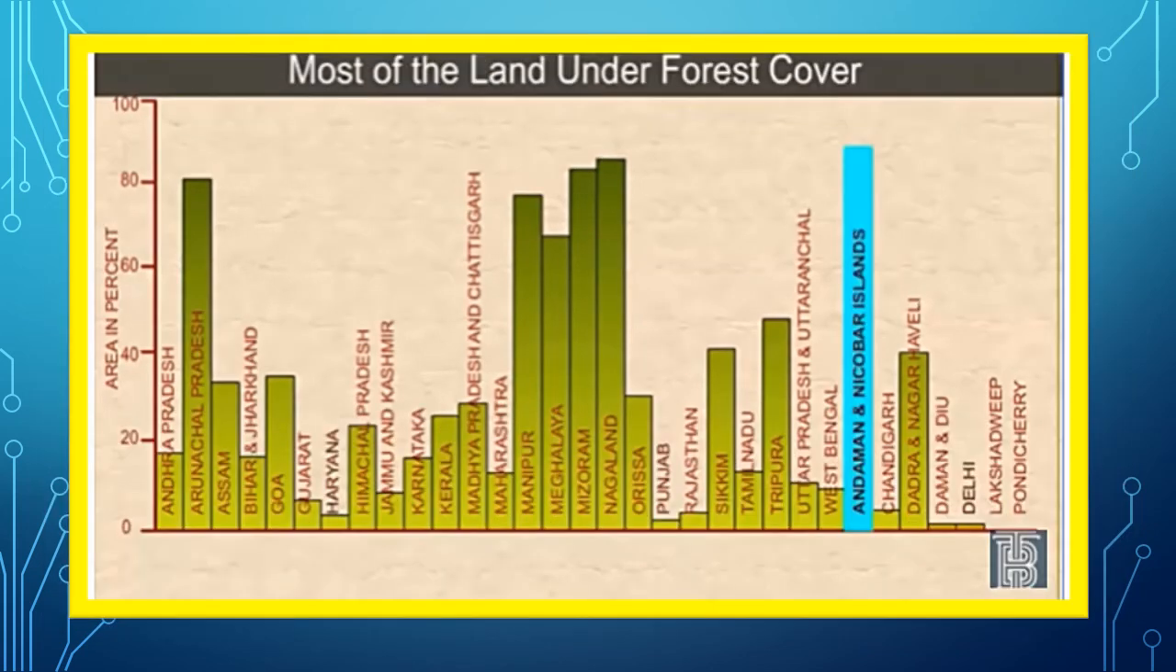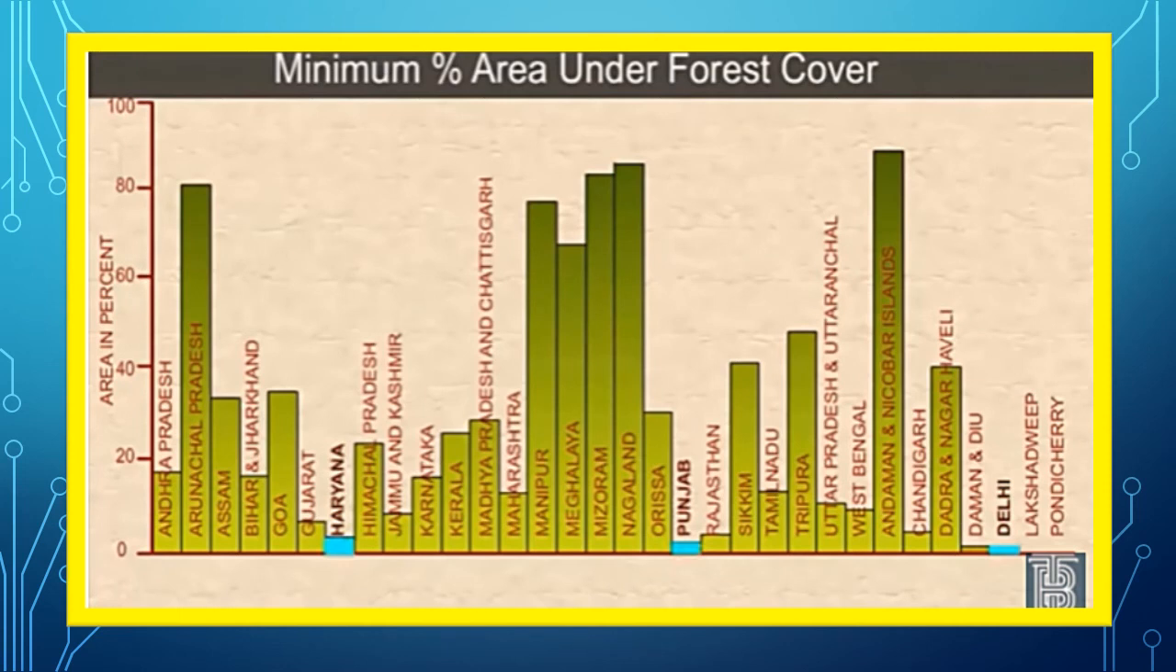Now the most land under the forest cover, you can see here they are marked in blue, is Andaman and Nicobar Islands. Maximum area under forest cover. Now the minimum area under forest cover, you can see, are marked again in blue. You can see it is Haryana, Punjab and Delhi.